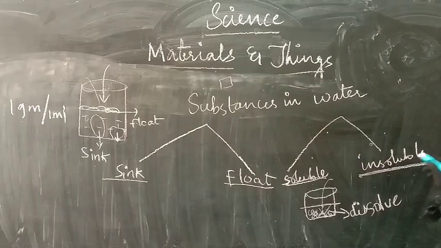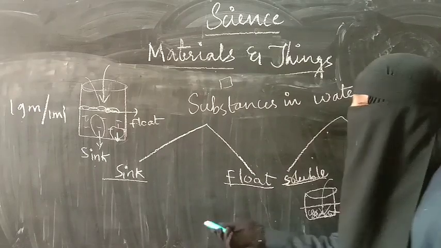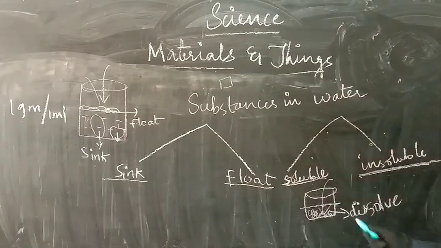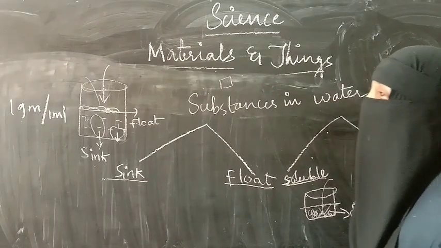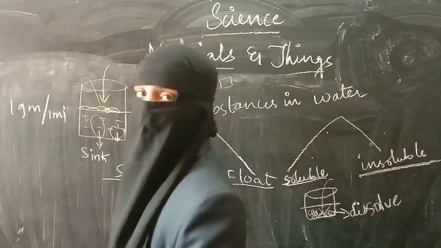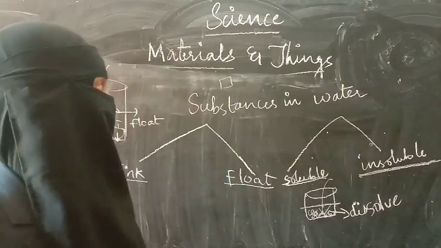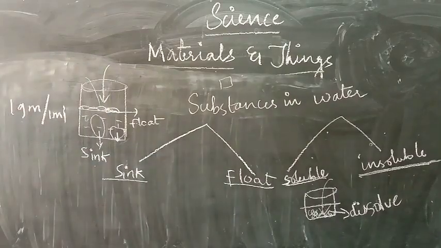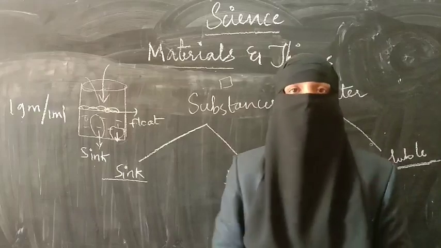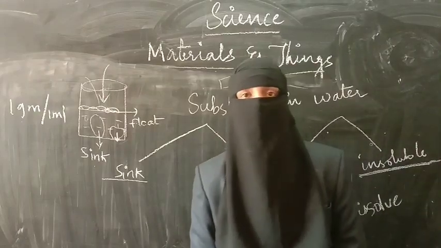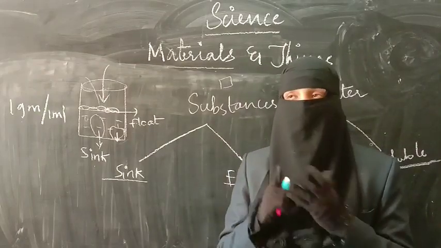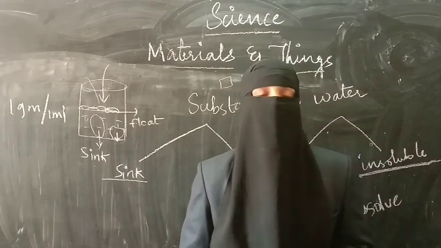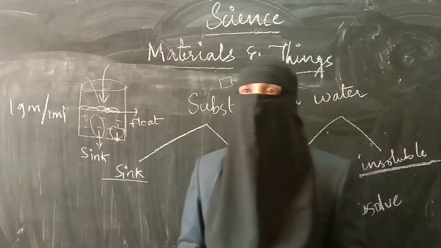So this is how you can decide whether the object can sink or float, or whether it is soluble or insoluble. So this is how you have learnt about the lesson, materials and things. So students, your homework is to find, we have classified the materials based on their properties.